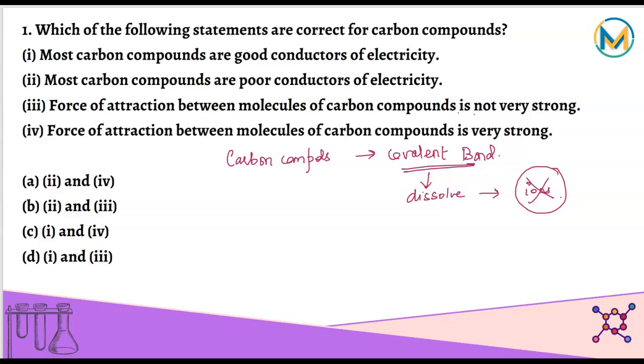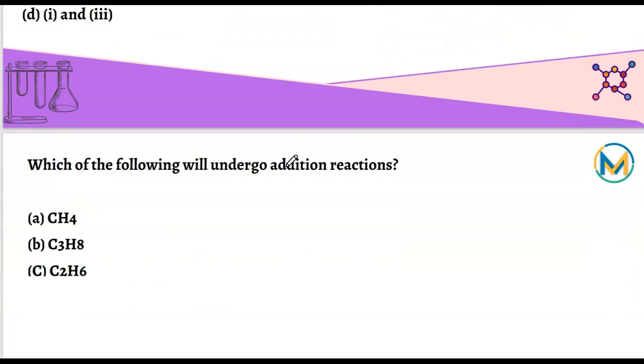And these covalent bonds are weak bonds because they can be easily broken. The force of attraction between them is not that very strong. So carbon compounds are not good conductors, they are poor conductors of electricity. So point number 2 is correct, and the force of attraction is not very strong. Point number 3 is also correct here. The rest statements are false. So my answer becomes B, 2 and 3. They are the correct statements for the carbon compounds.